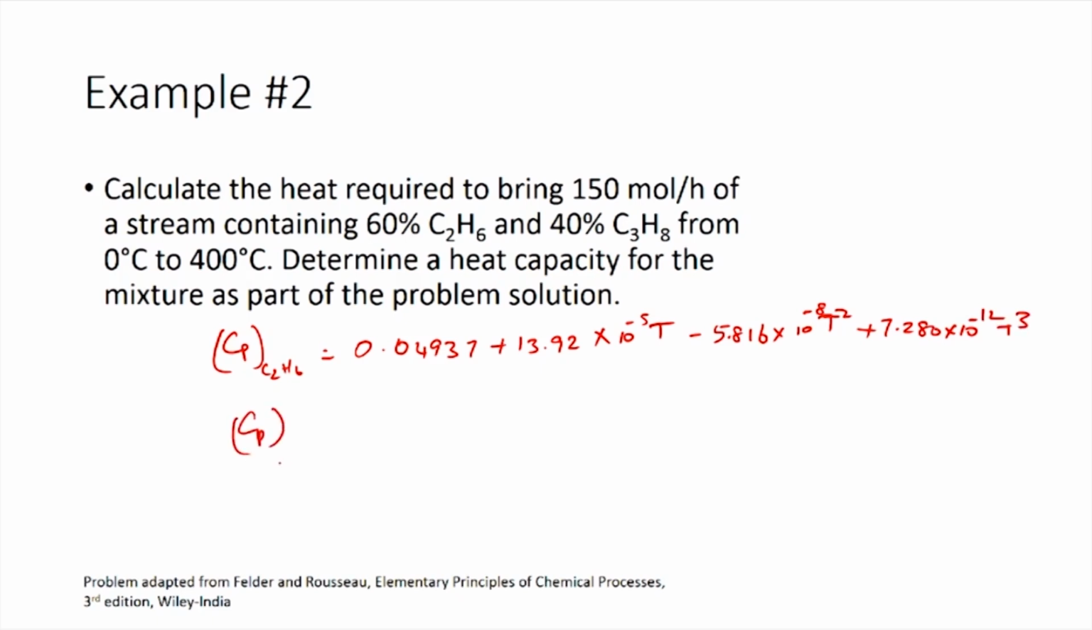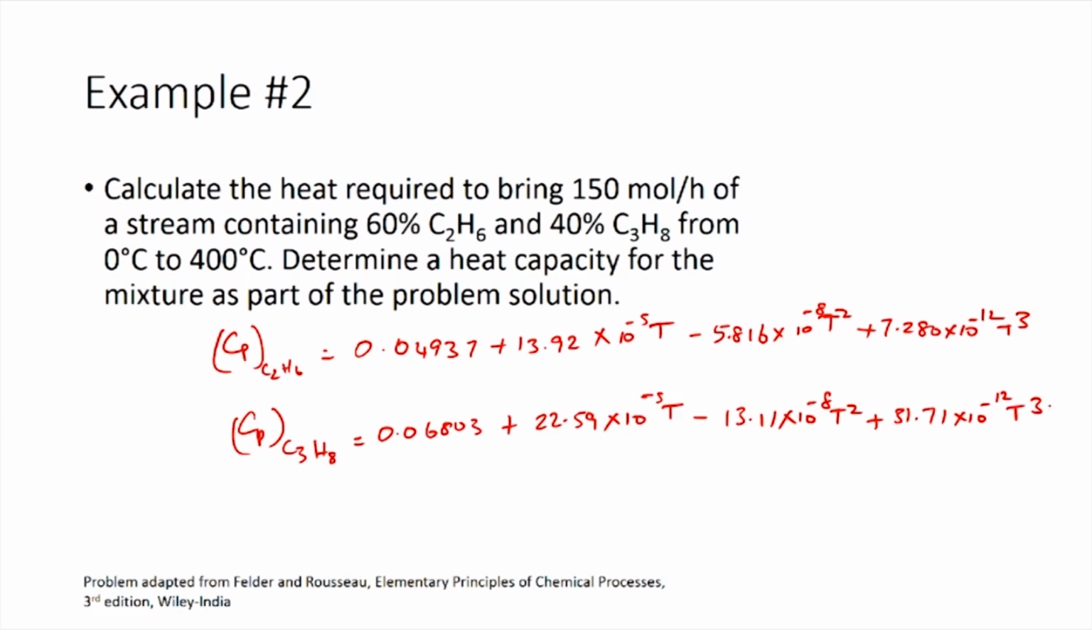Cp of propane is 0.06803 plus 22.59 times 10 power minus 5 T minus 13.11 times 10 power minus 8 T squared plus 31.71 times 10 power minus 12 T cubed. These values I have taken from your textbook; you could also get these from other handbooks.